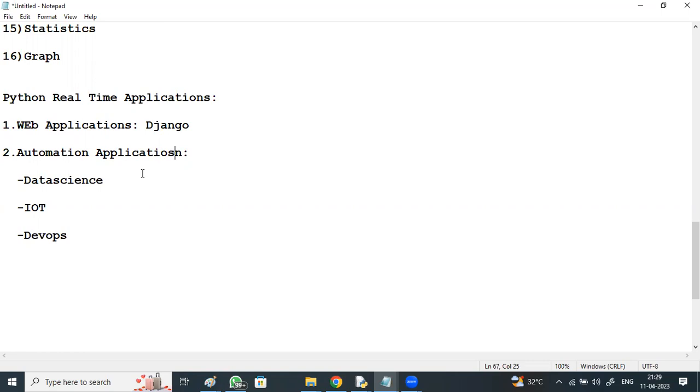It's the physical network or device embedded with software, sensors, and electronics to collect data, exchange data, and control things from the place where we are. Here, 90% of the coding is in Python or Arduino.